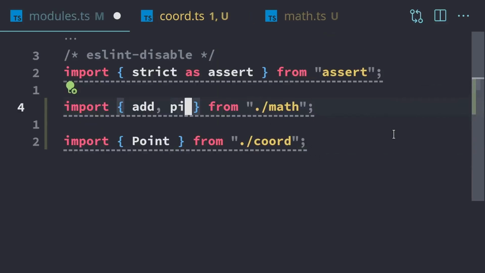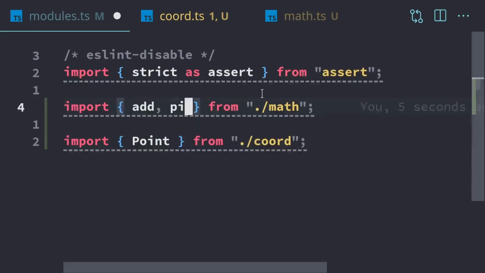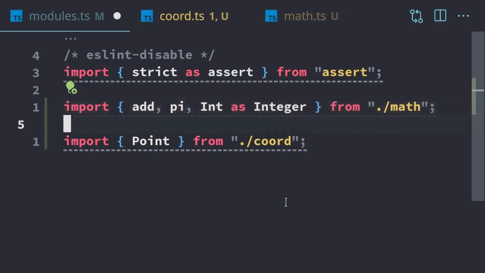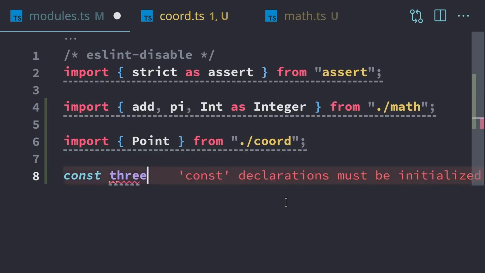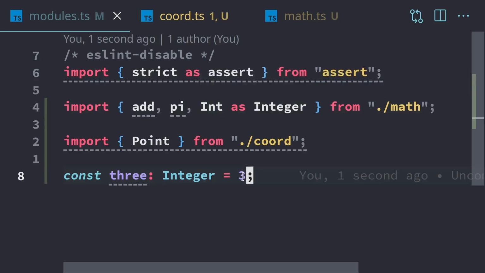It's also possible to rename your imports. If we look at our math module, we have this int right here as a type alias. Now let's say in my code, I don't want to use the word int, I want to use the word integer. To rename an import, we type in the name of the import that exists in the module, which is int. We use as integer, and that's going to rename it. So now we can use integer in our own code. We can have something like this. We can say that's an integer, and that's 3. And this is just renaming what we already have. That's useful sometimes if you have multiple things with the same name, or you want to use a shorter name or a longer name or more descriptive. Whichever name makes your code more clear is the name you should use. But for the most part, the default names that are part of modules are usually going to be just fine.